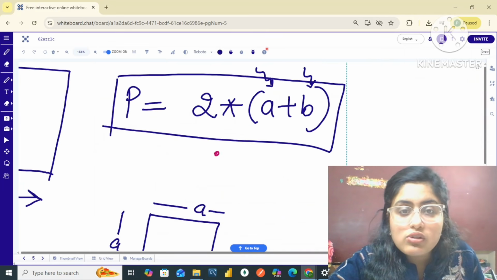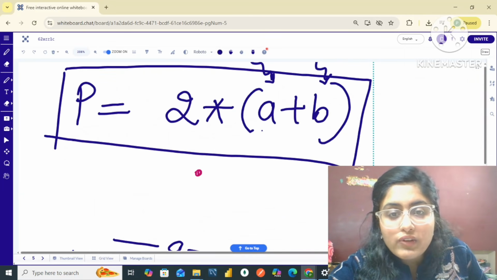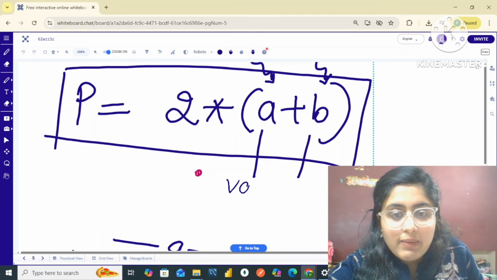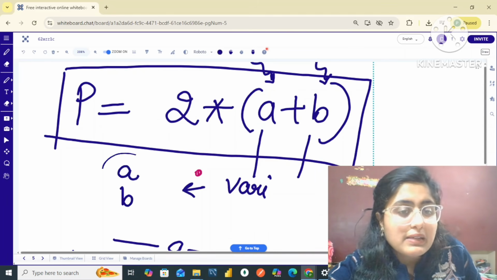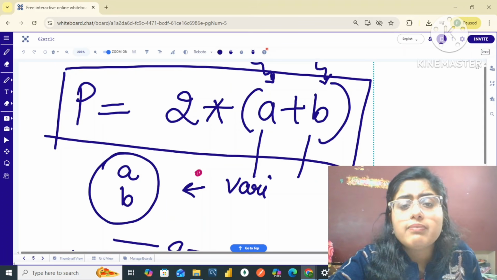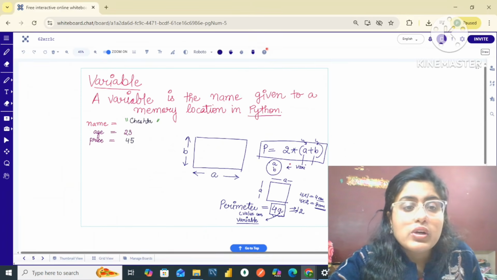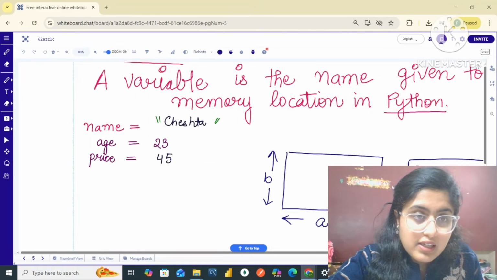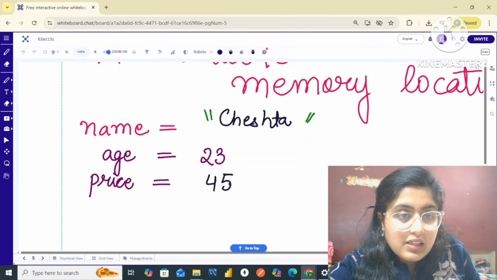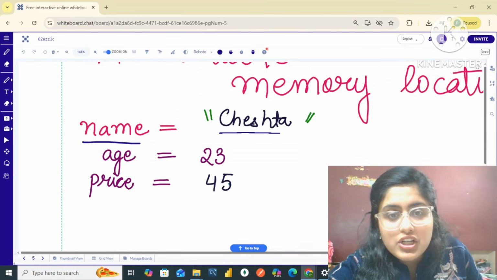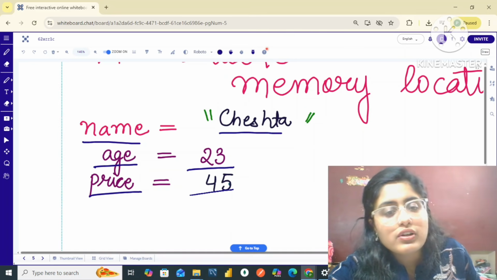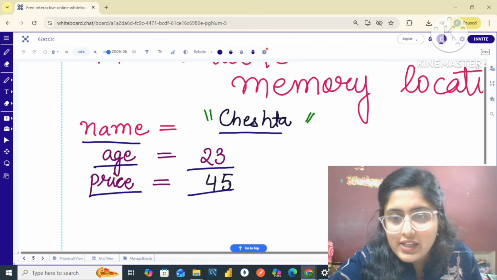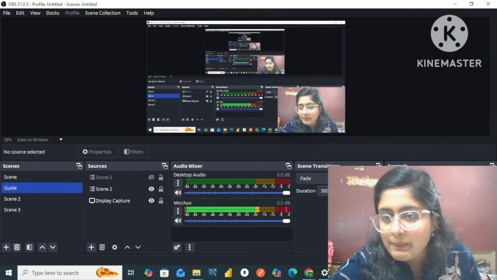For example, in case of this perimeter formula, there are two variables A and B. Okay, my dear friends, so the variables are A and B. By changing the values of A and B, we can find the different perimeters of rectangles. So I hope, my dear friends, this was crystal clear to you. For example, this is the name and I have written the variable as Cheshta. Then there is age, then I have written 23, then the price, then I have written 45. All right, my dear friends, now let's just move forward.